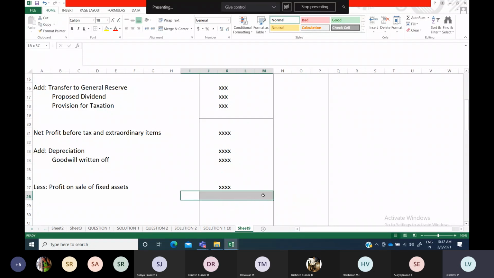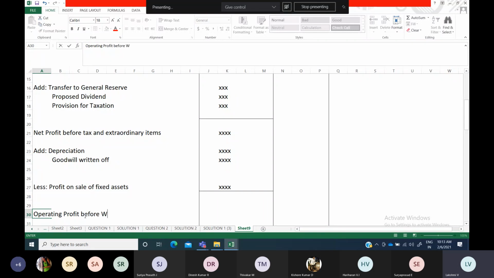So that amount is known as... When we do this calculation, we can see where we drew lines and how we added. So we add all these and bring them here. After that, finally we subtract from this amount and you will get one amount. Now that amount is known as operating profit before working capital changes.